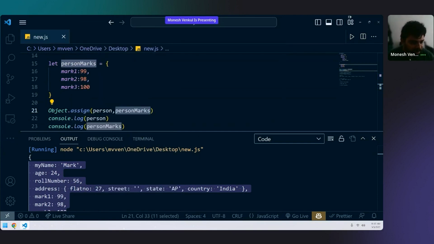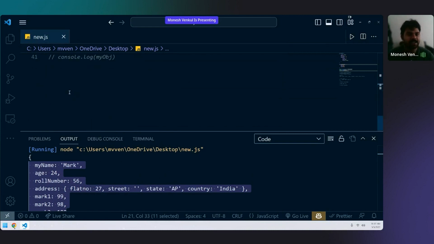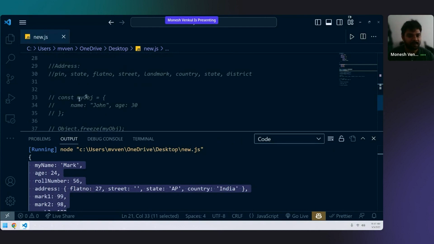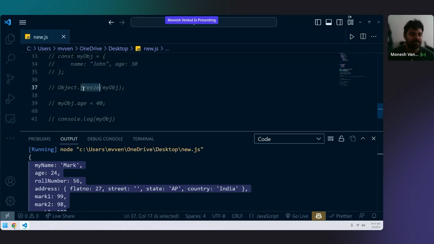Is const used to stop value changes? Yes, const can only prevent changes for this variable, but it cannot prevent changes for values. It cannot go and protect the values of an object. Const can only protect this variable. Const cannot protect an object's values. So for protection, we use freeze.